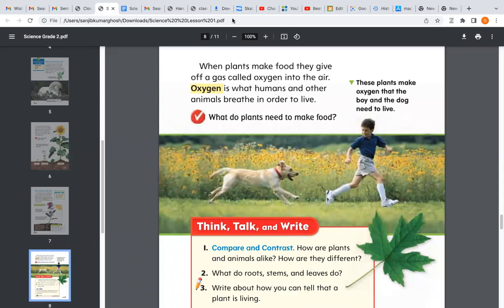When plants make food, they give off a gas called oxygen into the air. Oxygen is what humans and other animals breathe. Humans and other animals breathe in order to live.